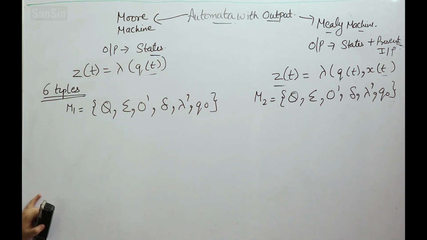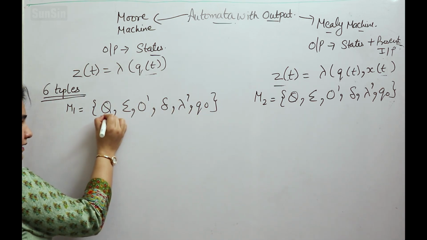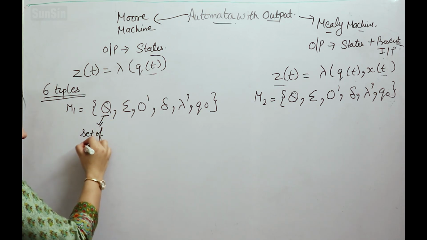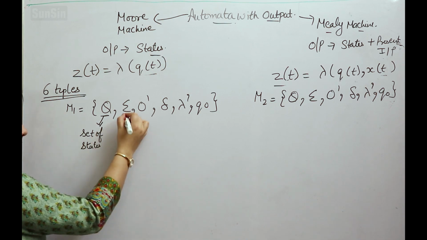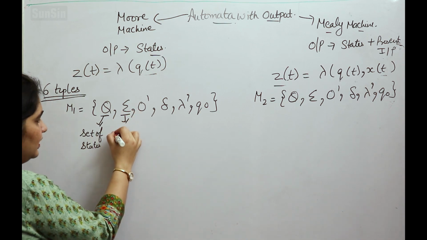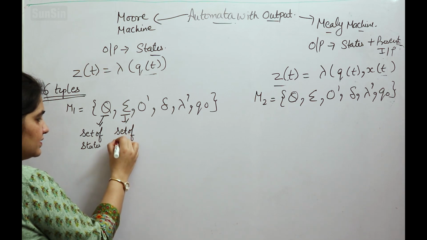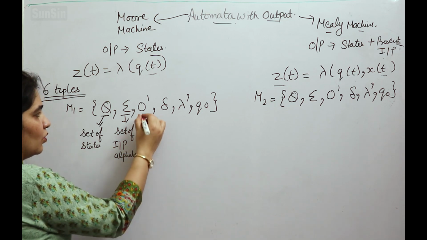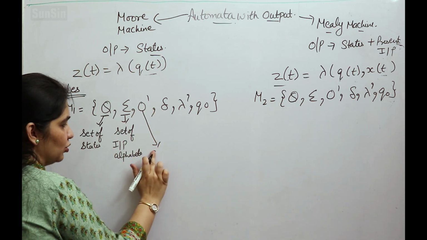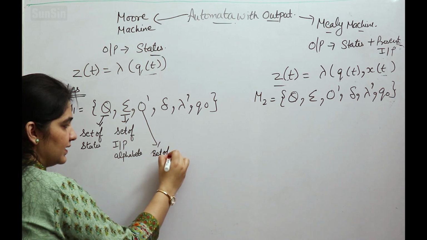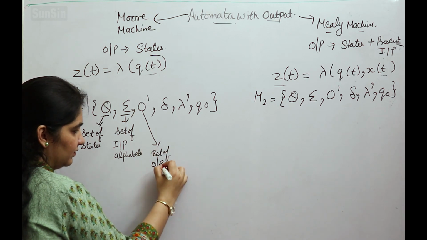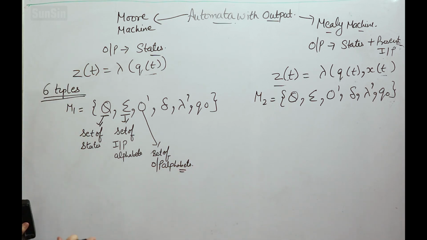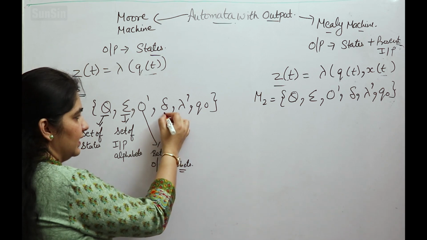Clear? Now what does it mean? It means that it will have a finite non-empty set of states. There will be some states. Sigma is, as usual, the set of input alphabets. O dash is the set of output alphabets, because in this case we are talking about automata with output. So for the machine we are also supposed to declare the possible output alphabets.